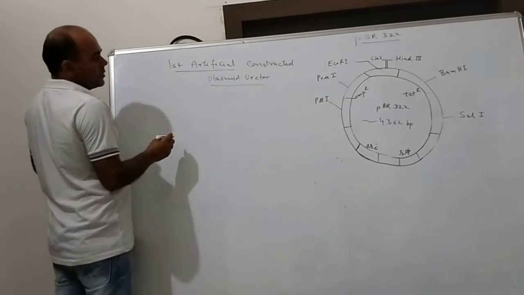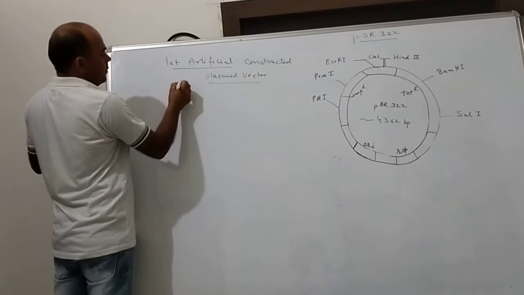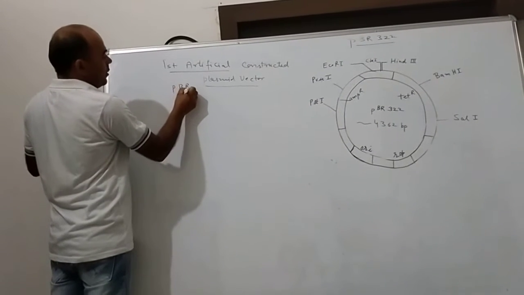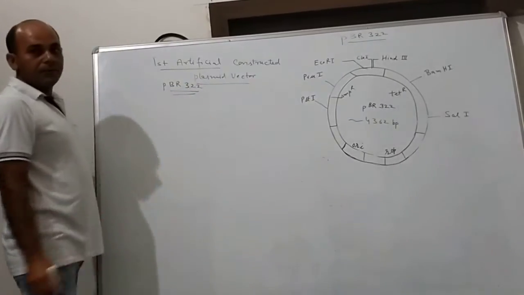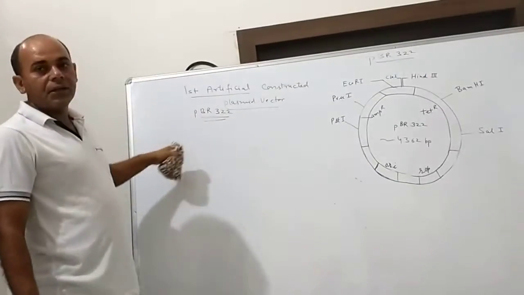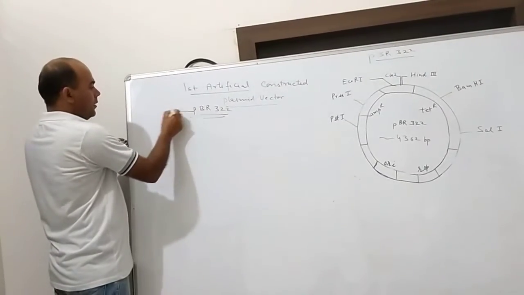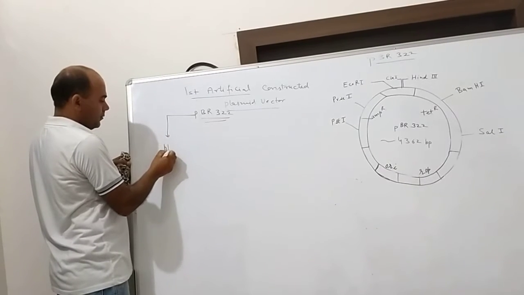The name of this vector is pBR322. What does the letter p indicate here? p represents plasmid.